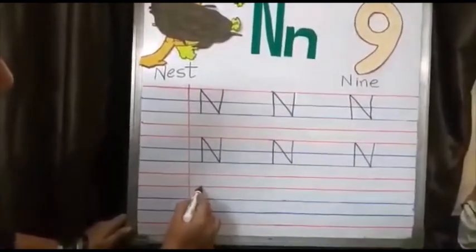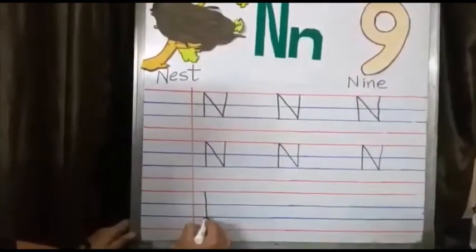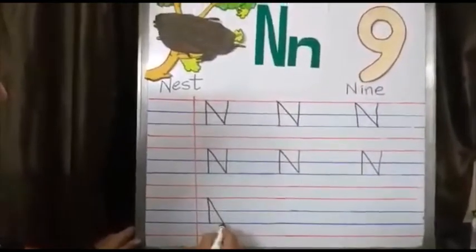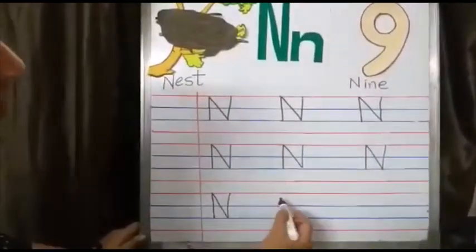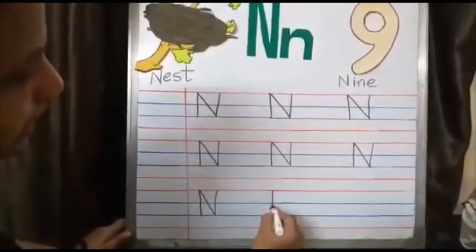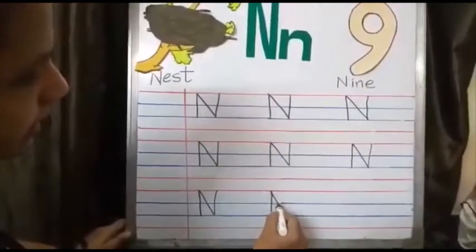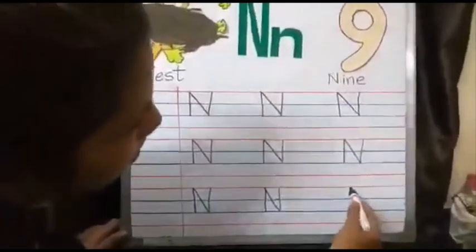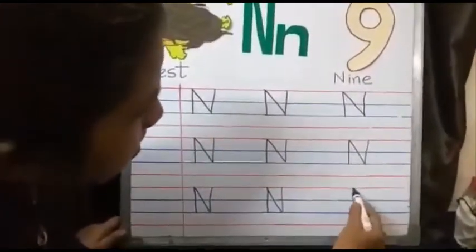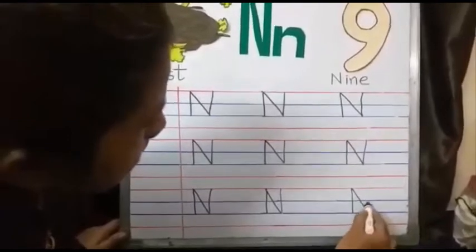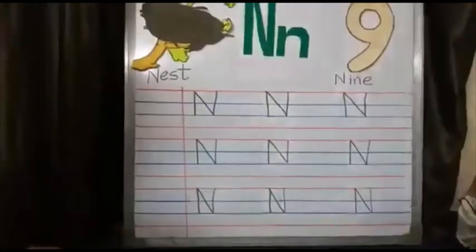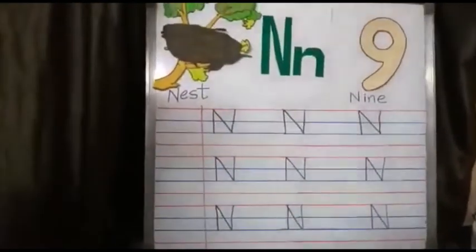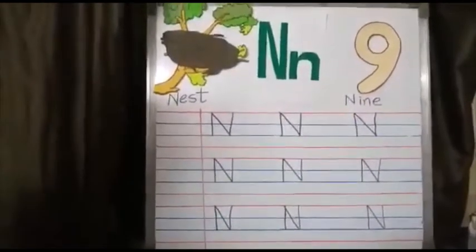Again we'll go to the first red line. Standing line, slanting line, standing line. N. All of you practice N at your home.